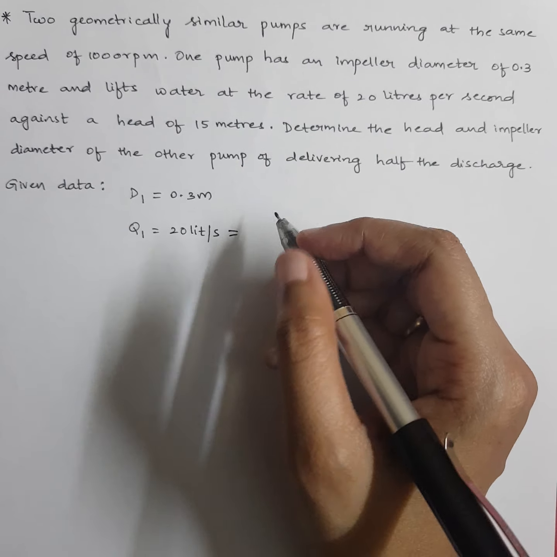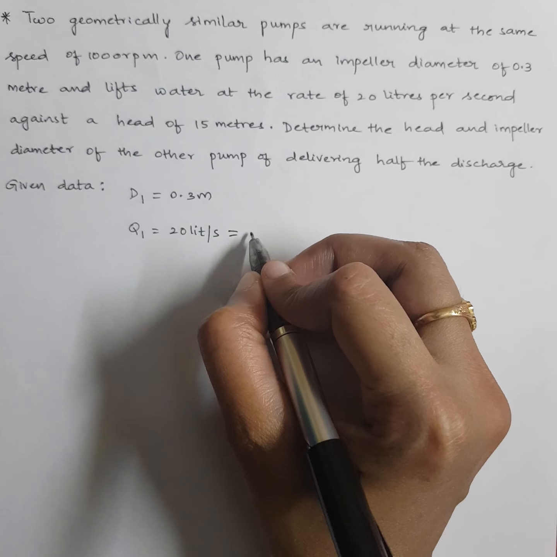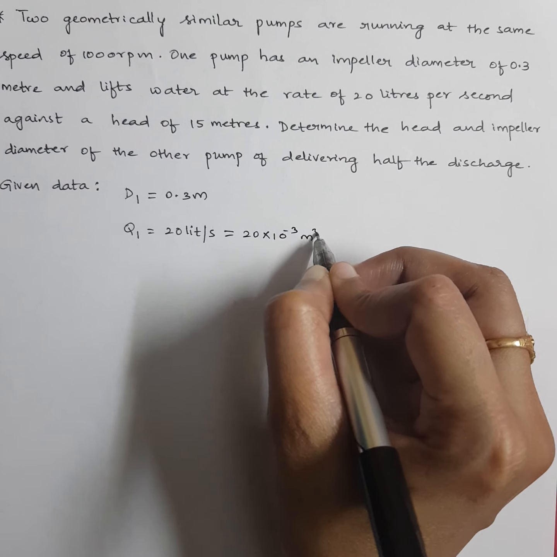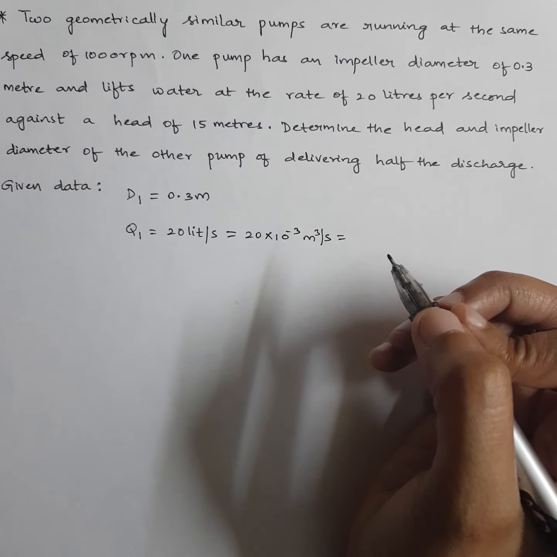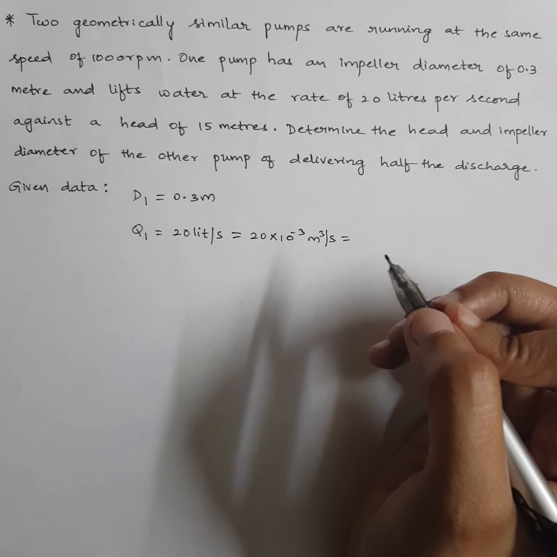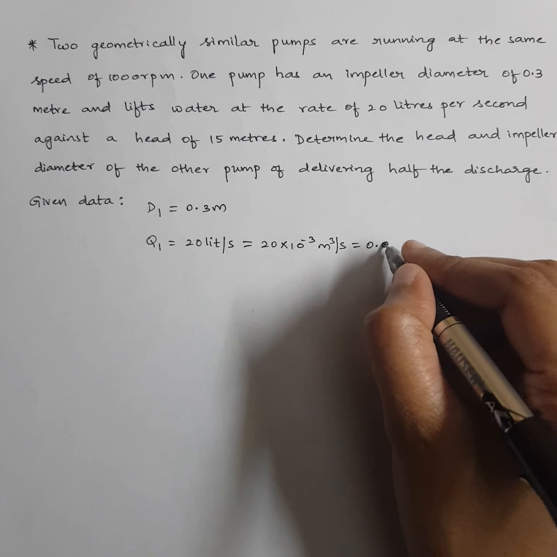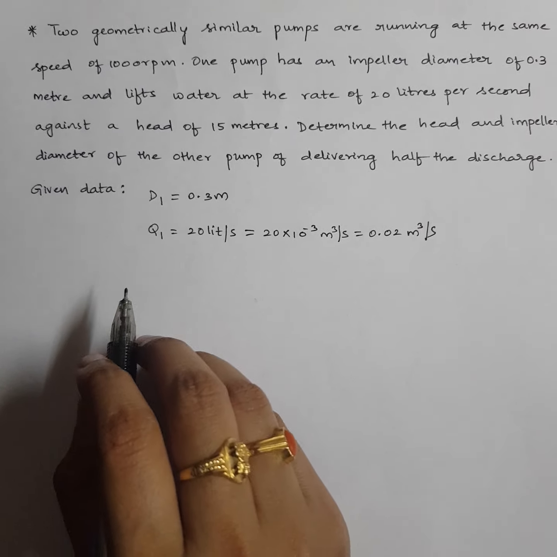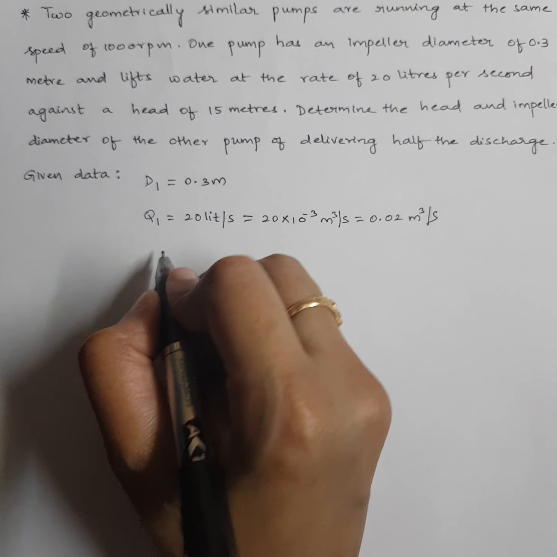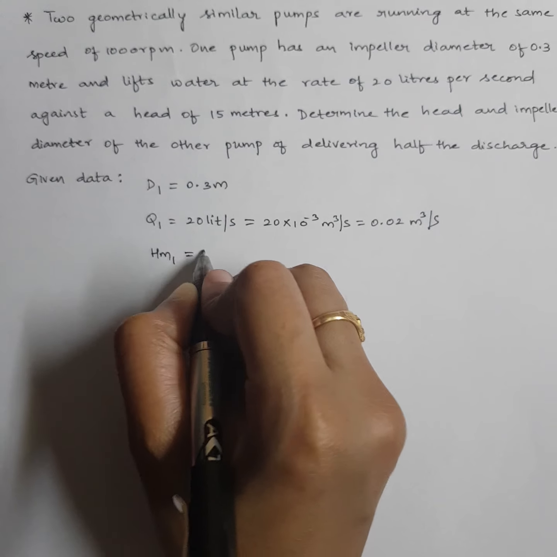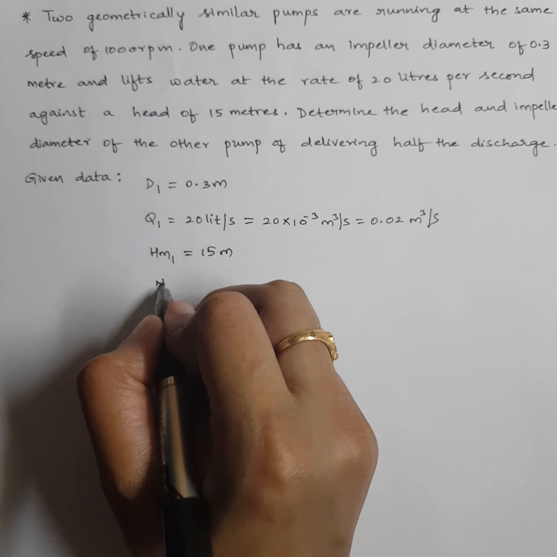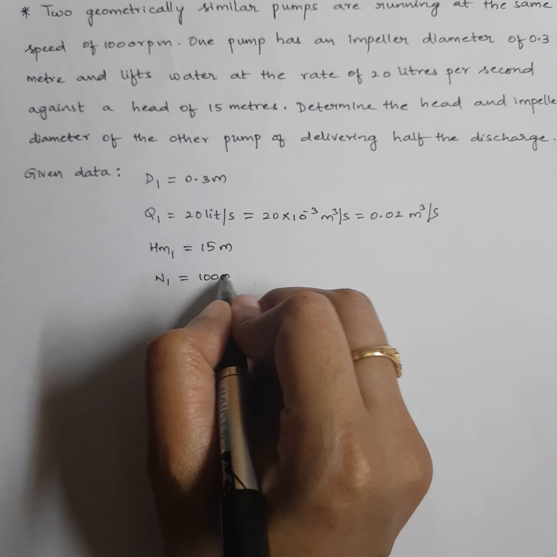Shall we convert this into meter cube per second? How do you do it? By 1000, or 20 into 10 power minus 3 is also fine. So how much you'll get if you do 20 by 1000? You'll be getting 0.02 meter cube per second. Alright, next, against a head of 15 meters, means HM1 is given as 15 meters. Okay, speed is given, right? N1 is equal to 1000 rpm.